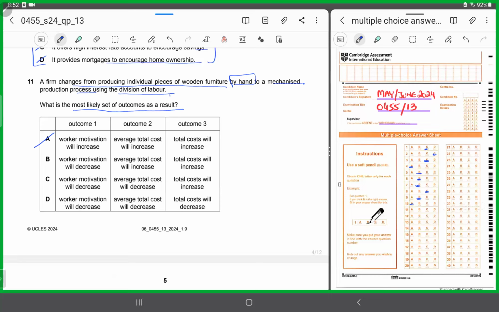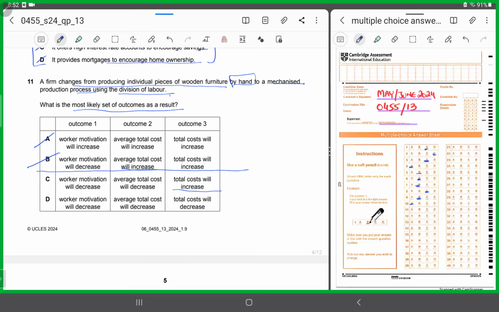Now, average total cost. You tell me what about the average total cost. Now, the firm is using division of labor and mechanized production process. So, yes, the average total cost will decrease. So, again, options which say average total cost will increase, you can chop that off, and that comes in B, which says increase, so you can chop B. So now we are left with C and D. Now, the last part talks about total cost. Now, you tell me, should total cost increase or should total cost decrease? Yes, total cost has to increase.